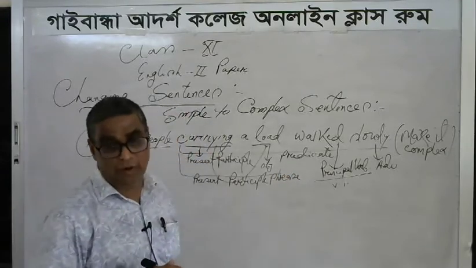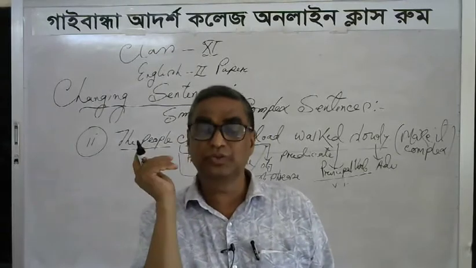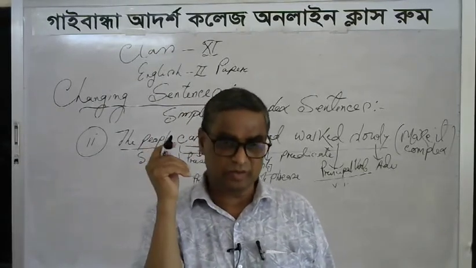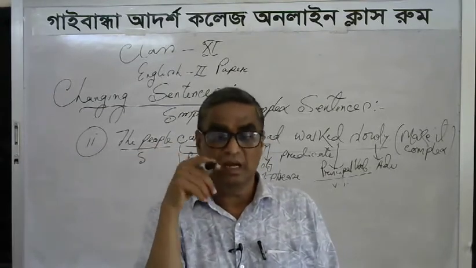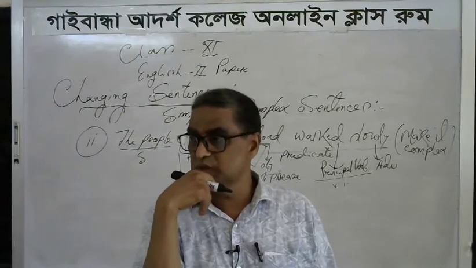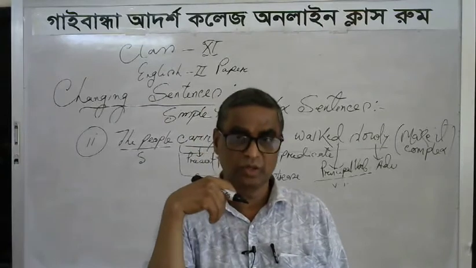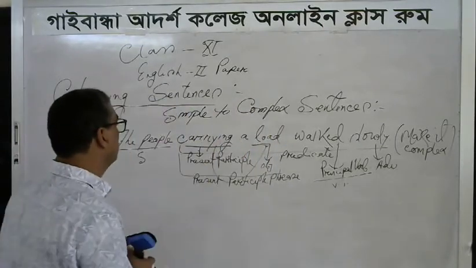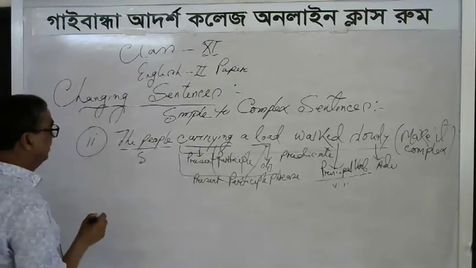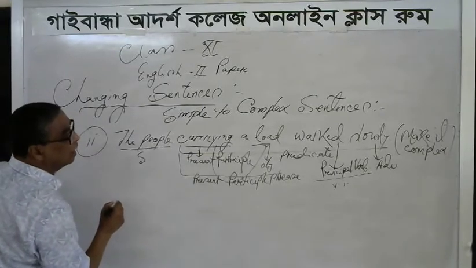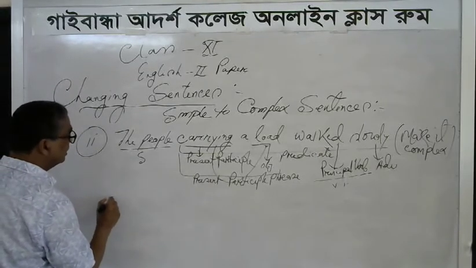We have to make it a complex sentence. How? Here remains a main clause. We have to prepare another subordinate clause from this present participle phrase. We collect the main verb of the subordinate clause, and we have to prepare the subject of the subordinate clause. Okay, you may look at the blackboard. In the complex sentence, at first we write down the subject of the main clause, the people.